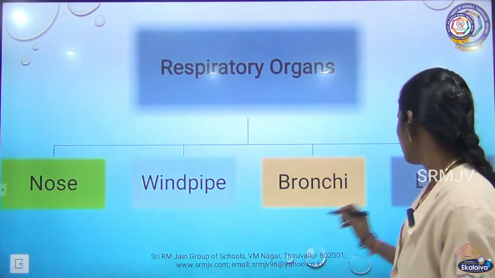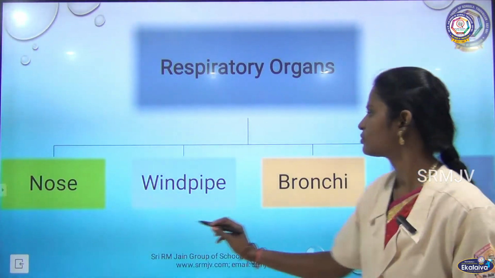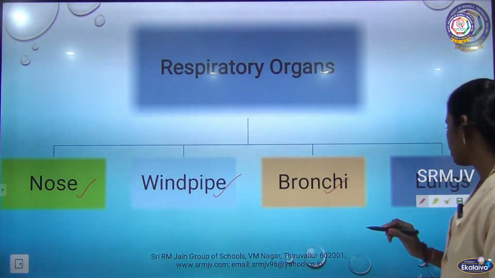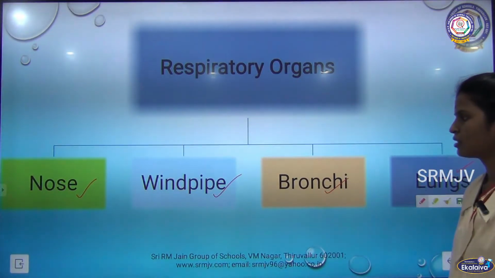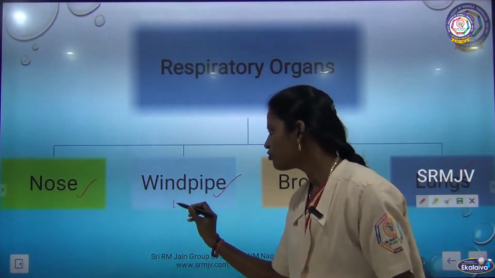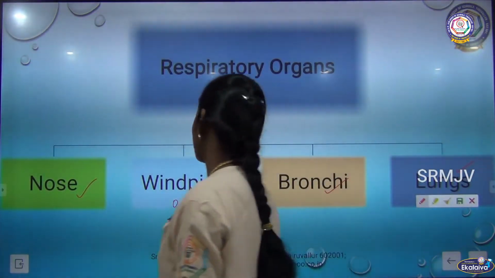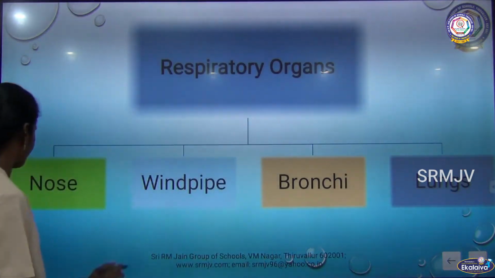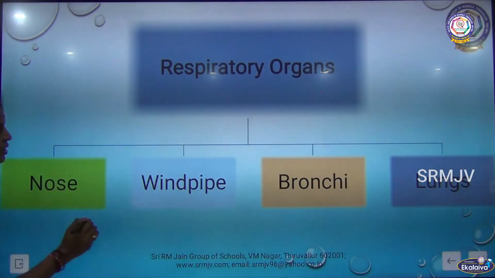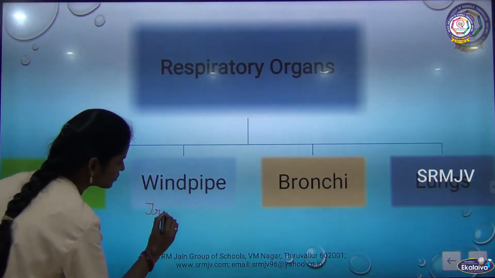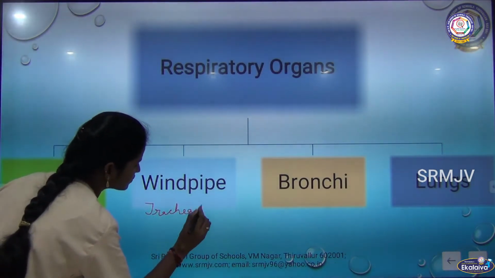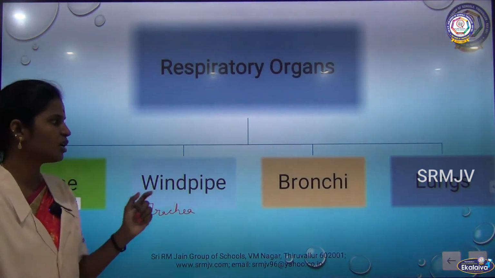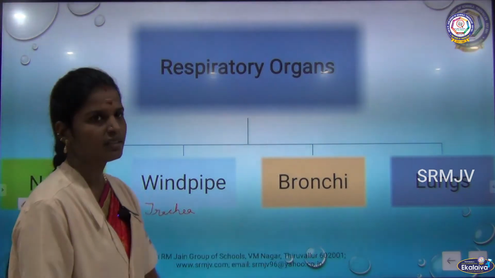One is the nose, and then the windpipe, bronchi, and then the lungs. The other name of windpipe is trachea. So, these are the respiratory organs: nose, windpipe, bronchi, and lungs.